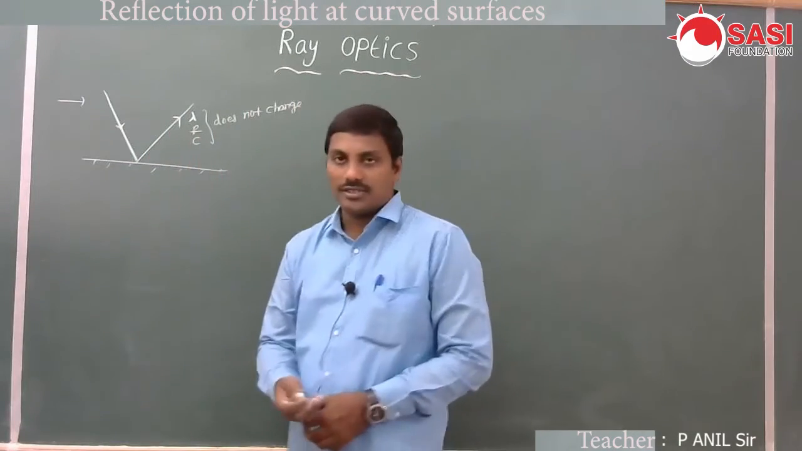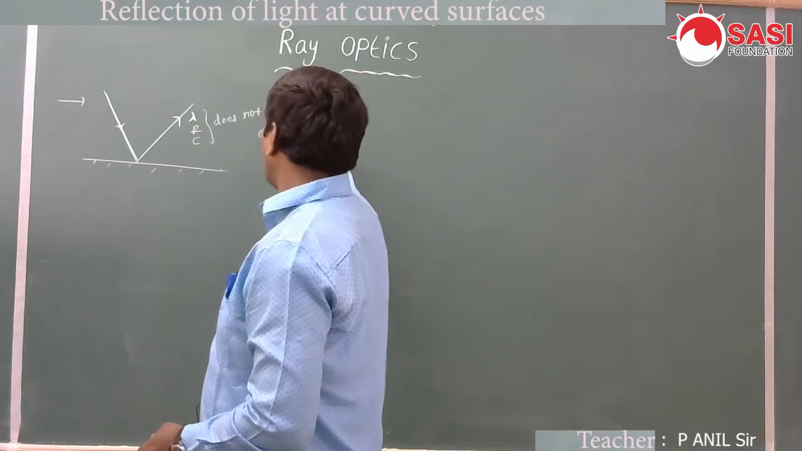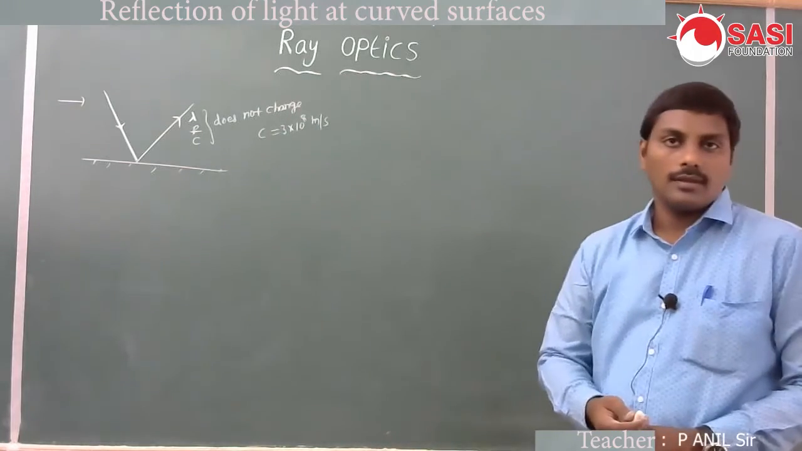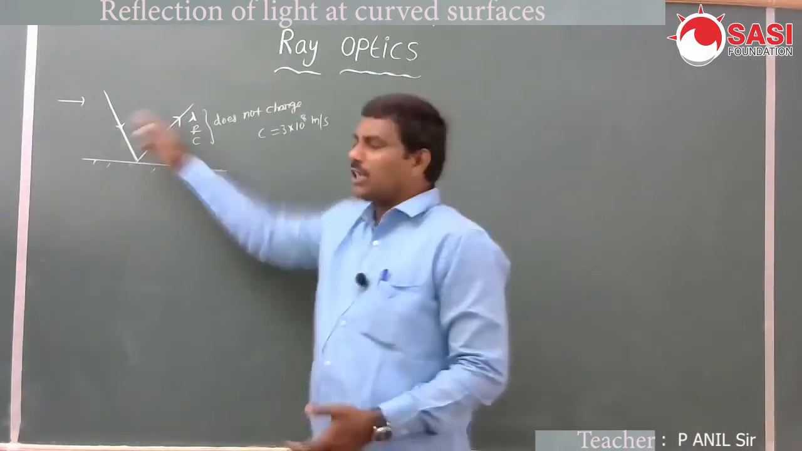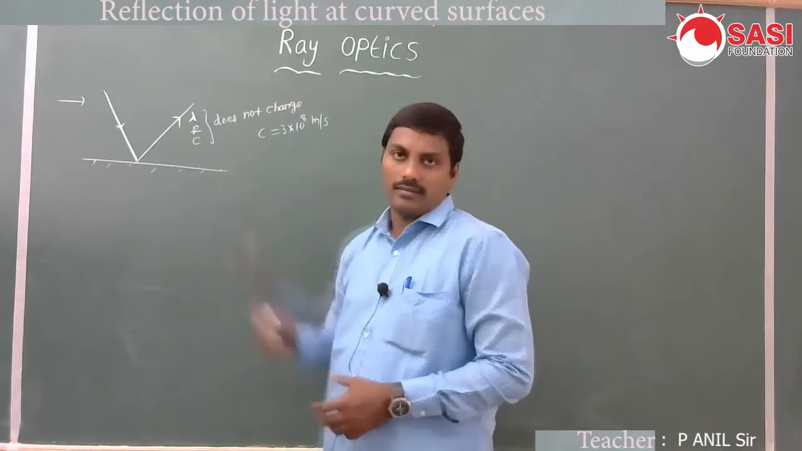Generally the speed of light is nearly 3 × 10^8 meters per second in vacuum. In the same medium, the speed of light does not change. Here, what is the speed of light? The same speed of light is there.